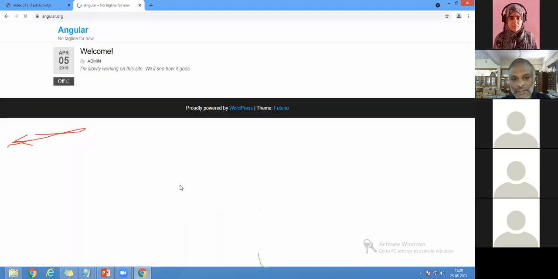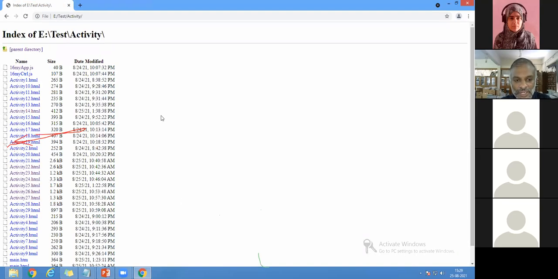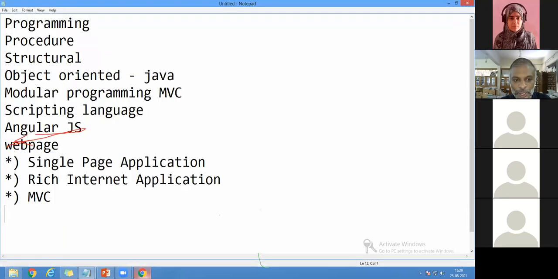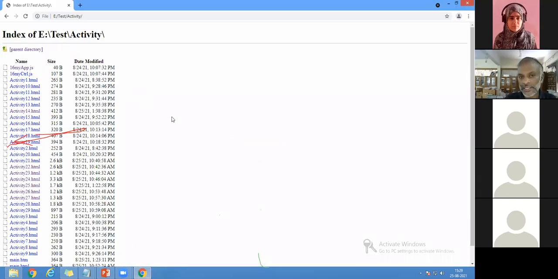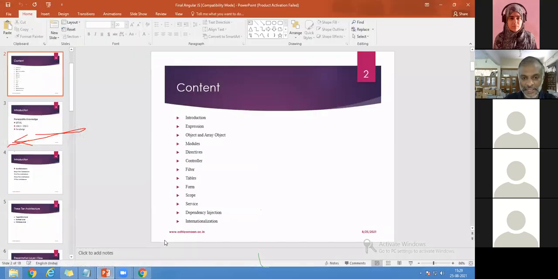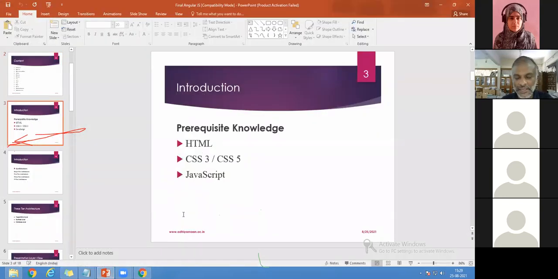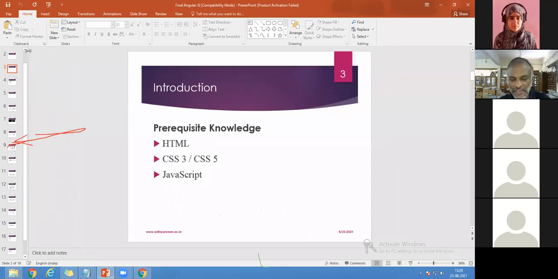I'll come here with the website so that you can see. You can go to the web. I'll come with the program so that it'll be easy for you to understand. Go for AngularJS, and there is a download option. I'll come to the website. Right now you can see, I'll go with the presentation itself, since I don't want any deviation.